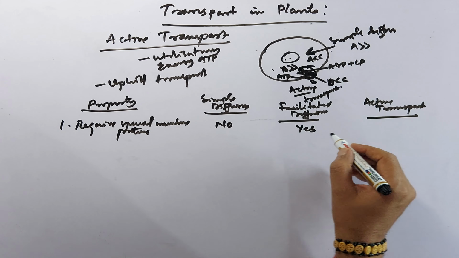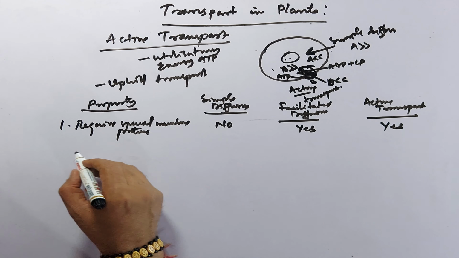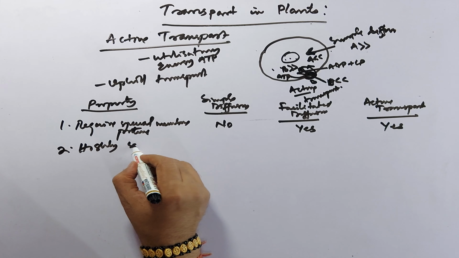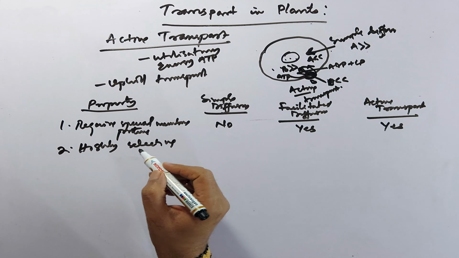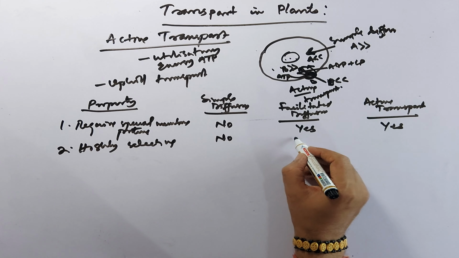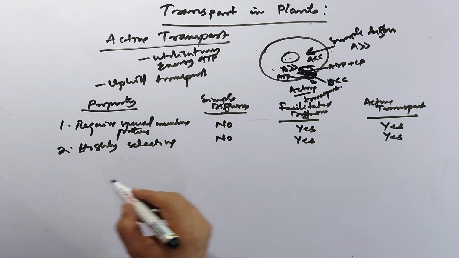Here the requirement is there. Second is highly selective. Here there is no need, and here it is applicable, and this is also applicable.